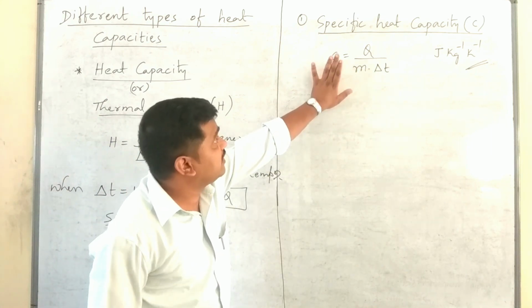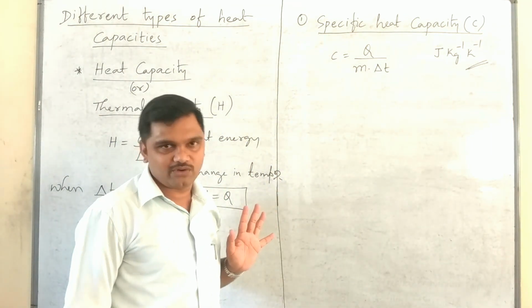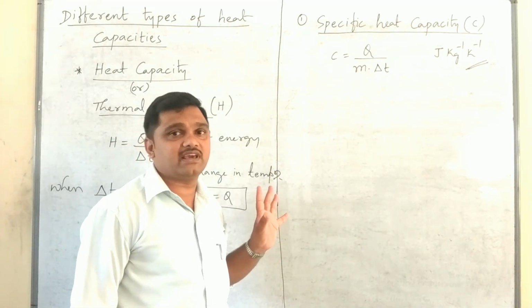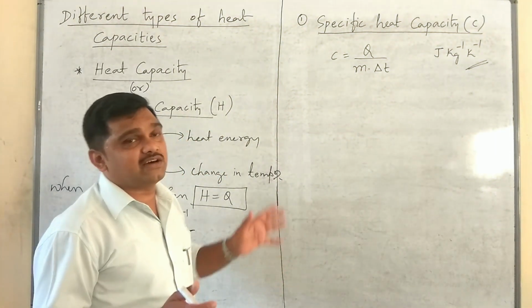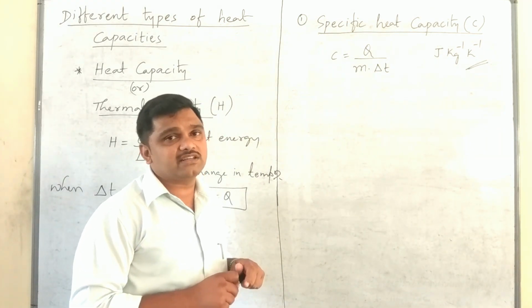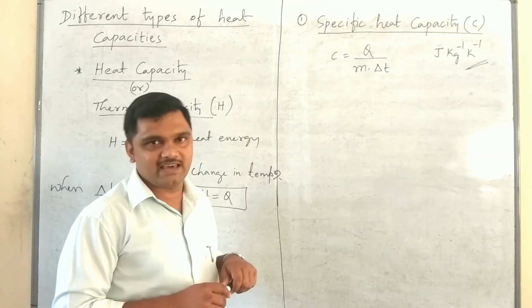Therefore, c depends only on the nature of the substance. The specific heat capacity of water is different from that of milk. The specific heat capacity of water is quite high: 4200 joule per kg per Kelvin.